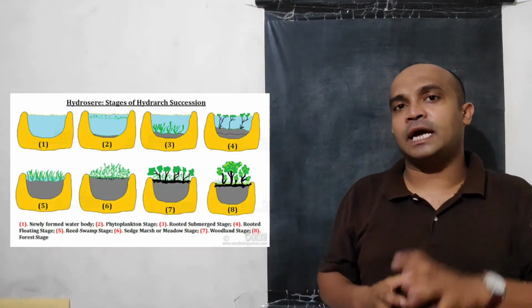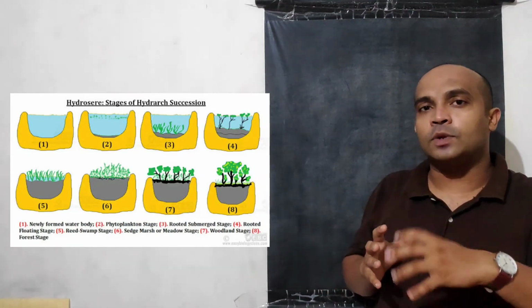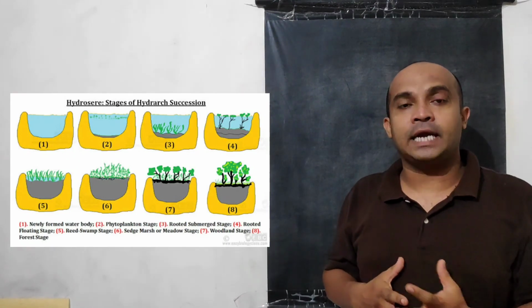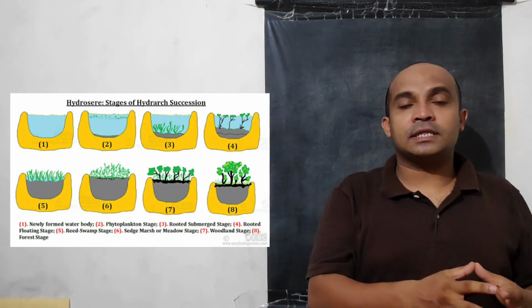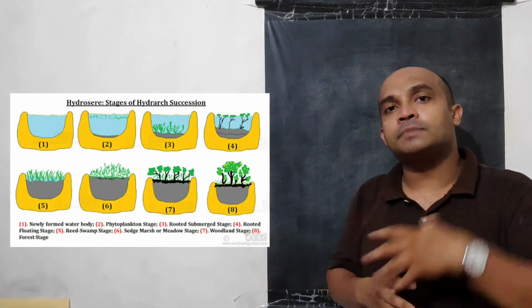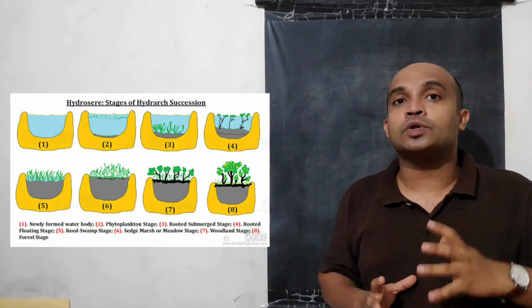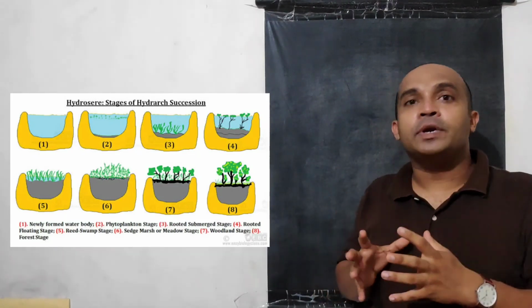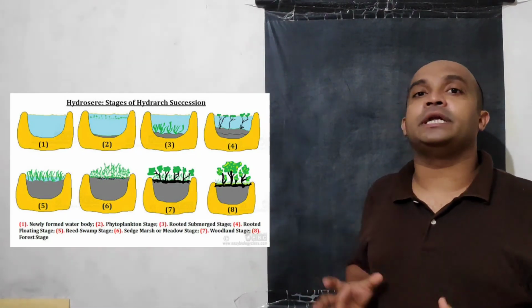If you have noticed, here the water condition or pond has slowly converted into land area, a terrestrial area, where tall plants are there. Earlier there were aquatic plants, then it leads to growth of herbs and shrubs, and ultimately to growth of tall trees. Here the condition is mesic, and this community is now the climax community, where tall trees are there, because this community is in equilibrium. This composition of species will not change here. So this is how primary succession occurs in the pond.